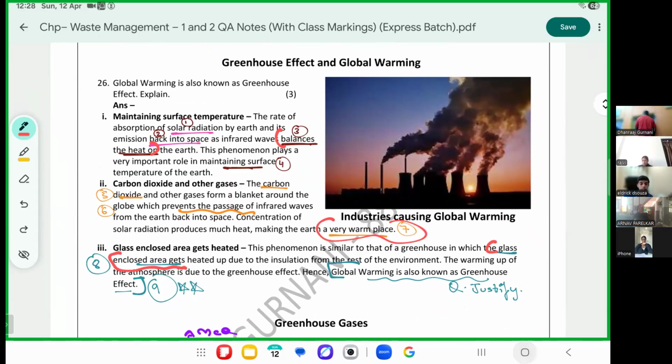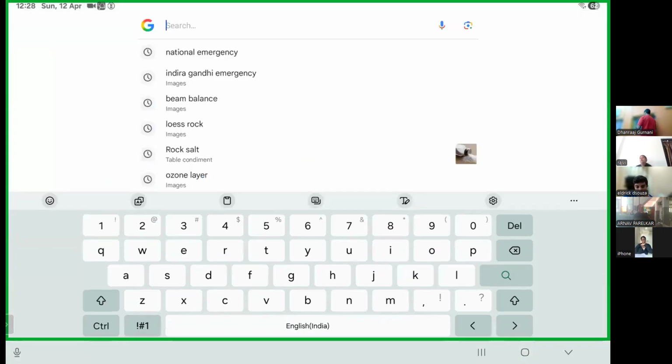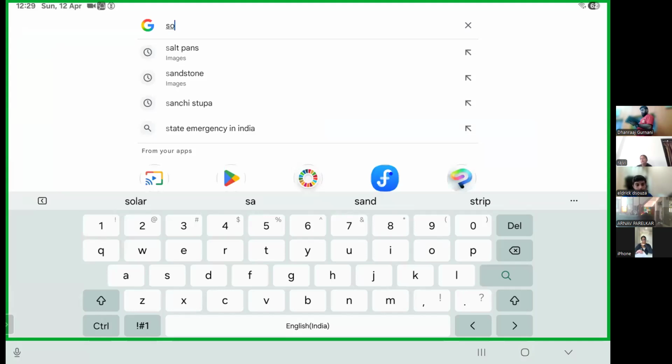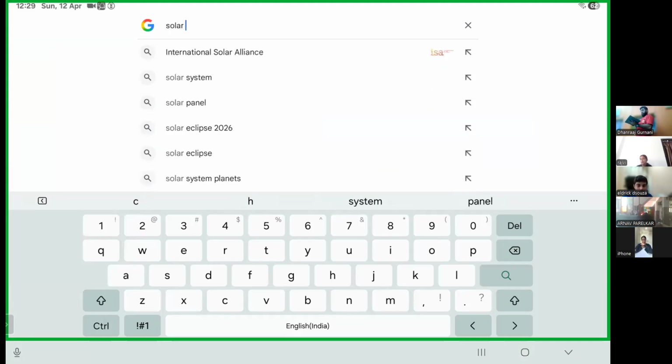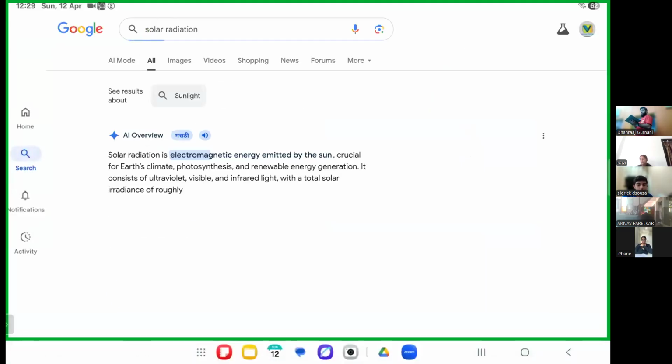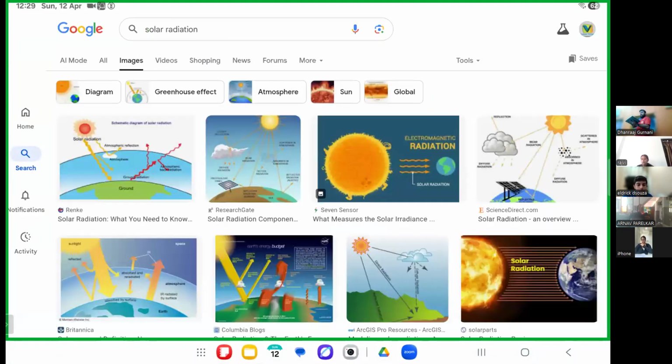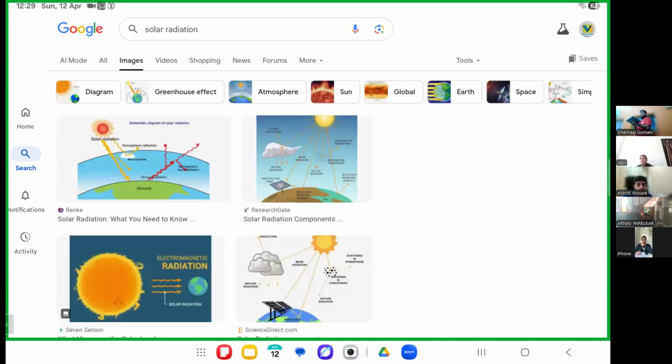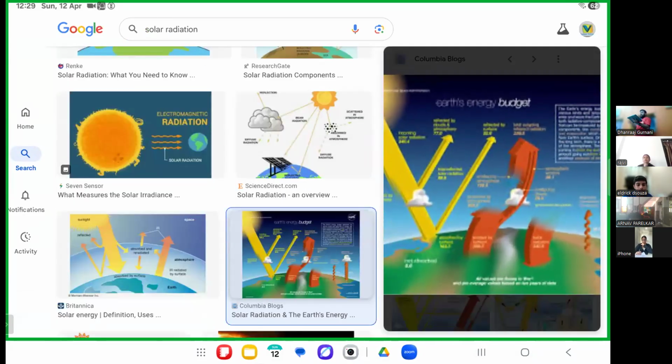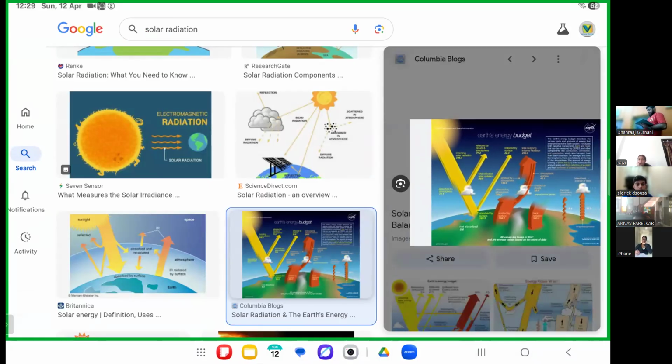We are comparing this. If you remember, last year you studied this solar radiation coming in. Insolation coming in, it gets absorbed, bounces back. These figures we studied last year, incoming and outgoing. We take in one billionth part of the sun's rays. This may be incoming, absorption, and outgoing. This is called this.